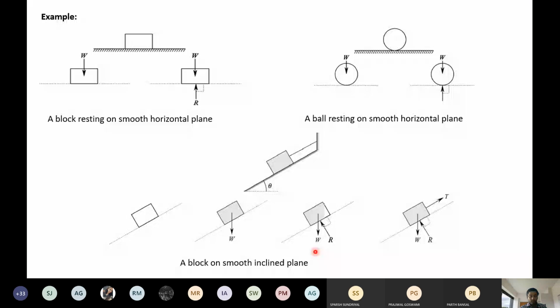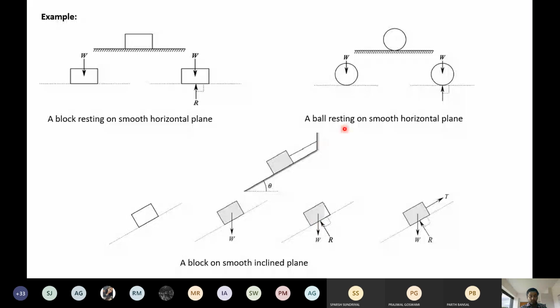You may remember in the yesterday lecture I already told you, if a force F is acting at angle theta on the inclined plane, the components will be F cos theta and F sin theta. Now the force here is W. So W will give W cos theta and W sin theta. So these are two forces and this is the reaction here, along with W. And again this is the string here.